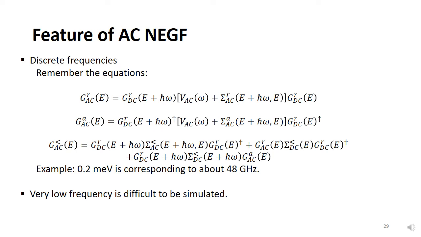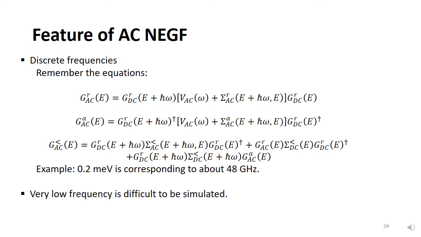For example, the DC Green's function and self-energy function at energy E plus half omega are necessary to obtain AC terms. Therefore, the energy spacing for DC NGF calculation can be related with the half omega by setting the two quantities the same. For example, energy spacing 0.2 mV corresponds to AC simulation at 48 GHz. As a result, simulation at low frequency requires extremely fine energy spacing, but this is limited by memory and time